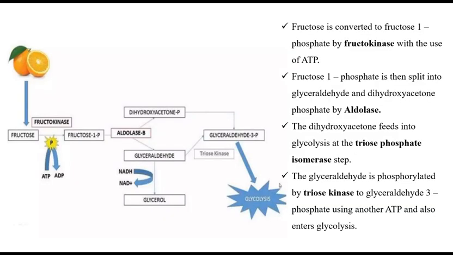Fructose is converted to fructose 1-phosphate by fructokinase with the use of ATP, and fructose 1-phosphate is then split into glyceraldehyde and dihydroxyacetone phosphate by aldolase. The dihydroxyacetone phosphate feeds into glycolysis at the triose phosphate isomerase step, and then the glyceraldehyde is phosphorylated by triose kinase to glyceraldehyde 3-phosphate using another ATP, and it also enters glycolysis.